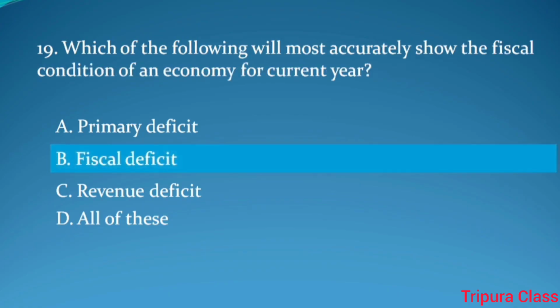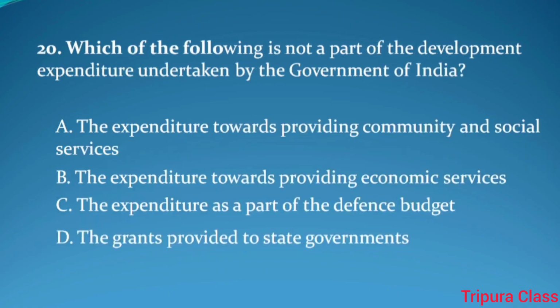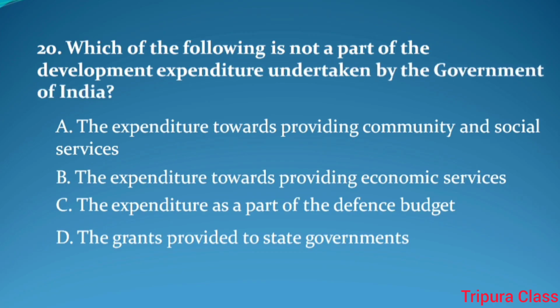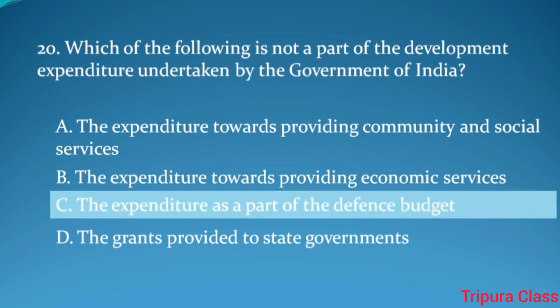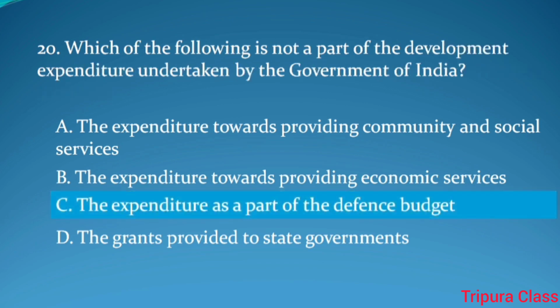Answer. Fiscal deficit. Question number 20. Which of the following is not a part of the development expenditure undertaken by the Government of India? Answer. The expenditure as a part of the defense budget.